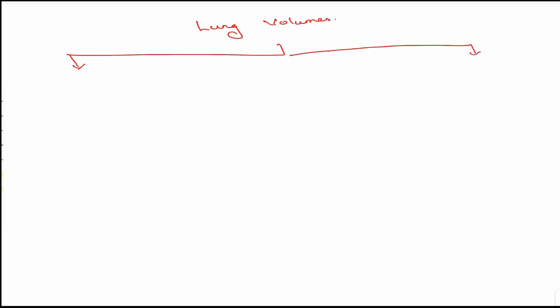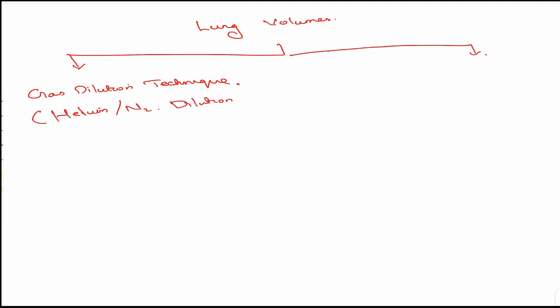Now, coming on to the last part, how can you look for the lung volumes? We said FEV1, FEV by FVC and all. So how can you estimate the lung volumes? We studied in the previous classes in the physiology part that there is the gas dilution technique, more importantly helium or nitrogen dilution technique.